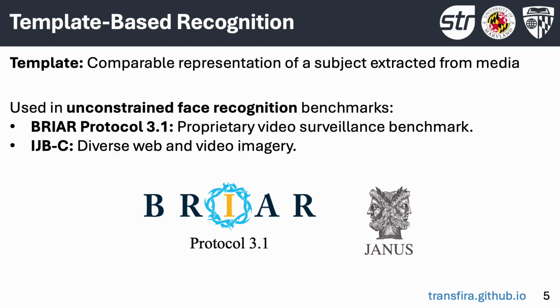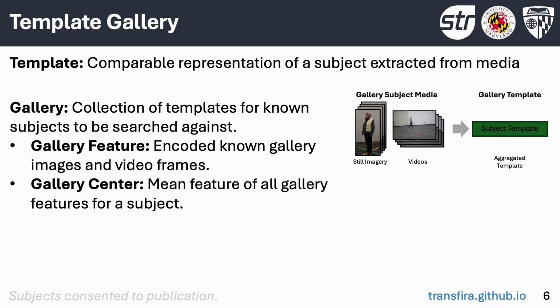In biometric recognition, a template is a comparable representation of a subject extracted from media. Template-based recognition is used in unconstrained face recognition. Two benchmarks are Briar Protocol 3.1 and IJB-C, which consists of diverse web and video imagery. In template-based recognition, the gallery is a collection of templates for known subjects to be searched against. Each known gallery image and video frame is encoded as a feature, and the gallery center is a mean feature of all gallery features for a subject.